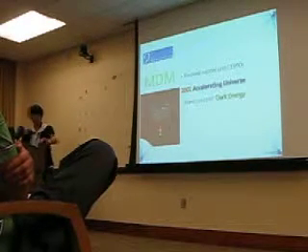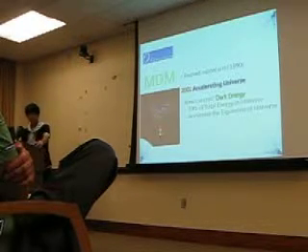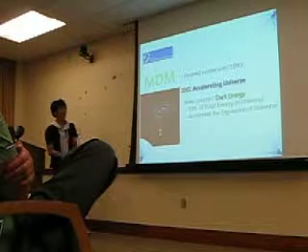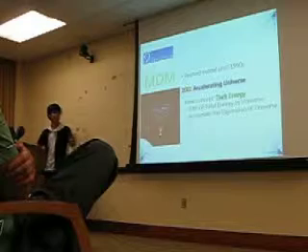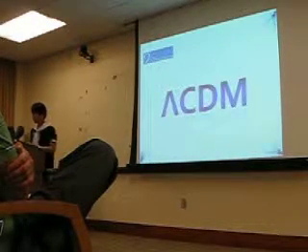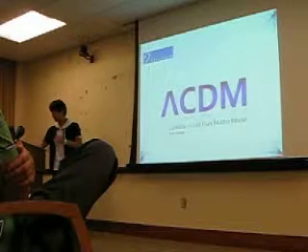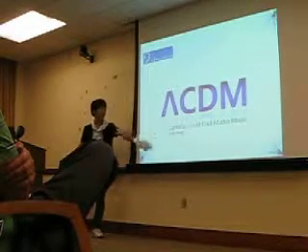The cause of the acceleration is revealed to be dark energy. It contributes about 70% of the total energy in the universe, and it accelerates the expansion of the universe. So the new model is called the lambda cold dark matter model. Here lambda represents the dark energy.